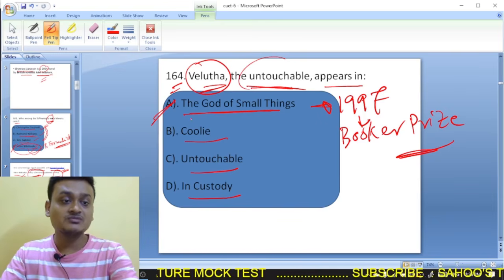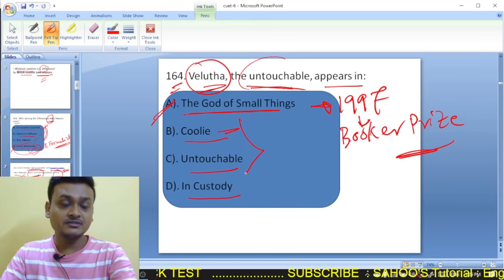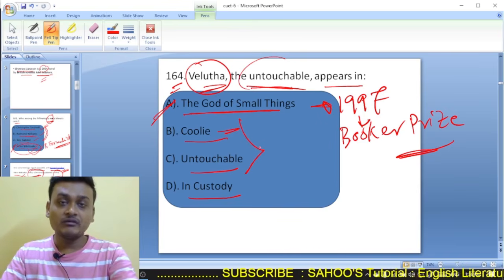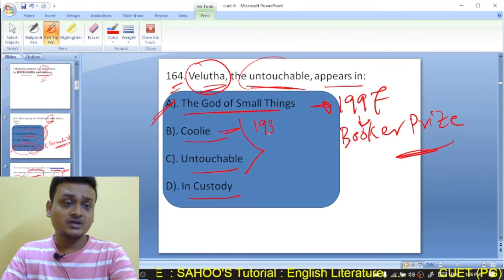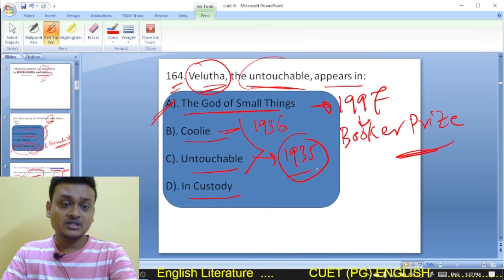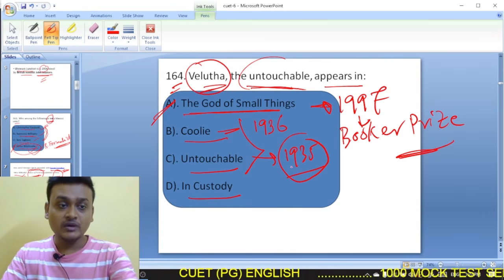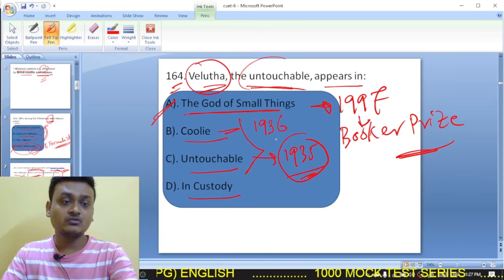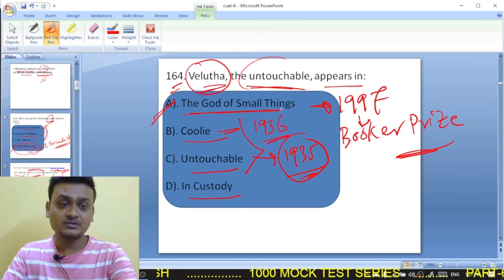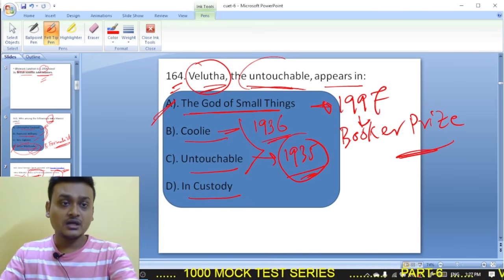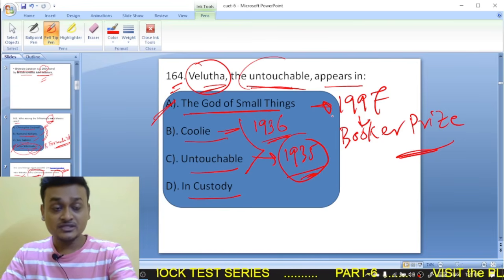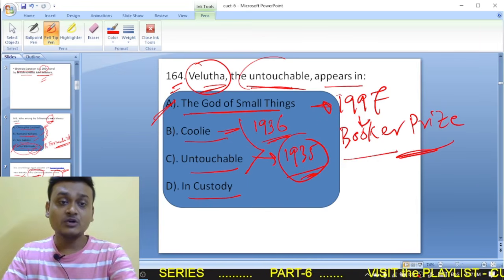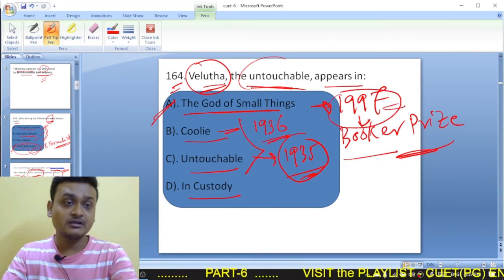Whereas Coolie and Untouchable, these two novels were written by Mulk Raj Anand. Coolie appeared in 1936, whereas Untouchable appeared in 1935. Untouchable is about the story of Bakha, whereas Coolie is the story of Munoo, who is a 14-year-old boy. So Untouchable is the first novel, 1935, then Coolie appears in 1936, and The God of Small Things was written by Arundhati Roy, for which she was awarded the prestigious Booker Prize in 1997, and Velutha is the untouchable.